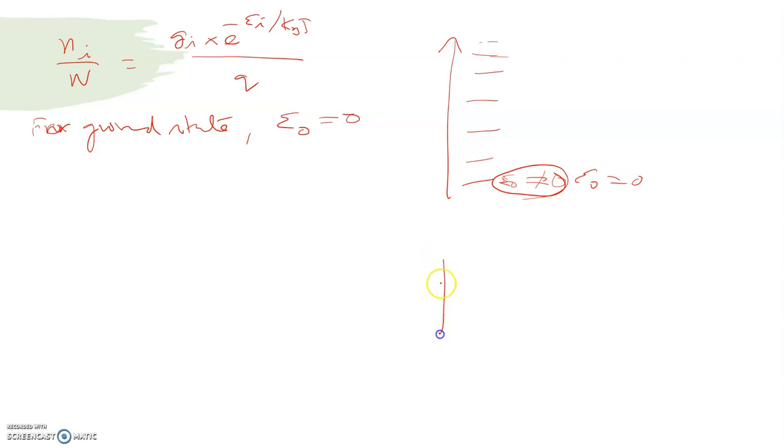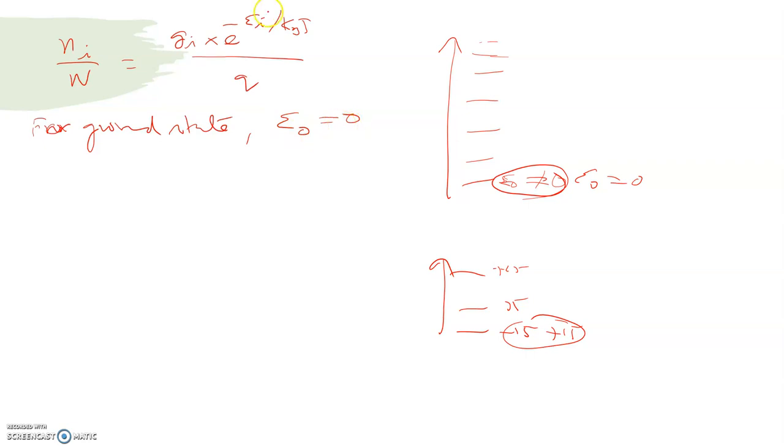Say for example, how to do that? Suppose the ground state energy is minus 15 and I want to make it 0. What to do? Add plus 15 to all the levels, so automatically the ground level value becomes 0. So in statistical thermodynamics, we keep the ground state energy as 0. The energy of the ground state is taken as 0.